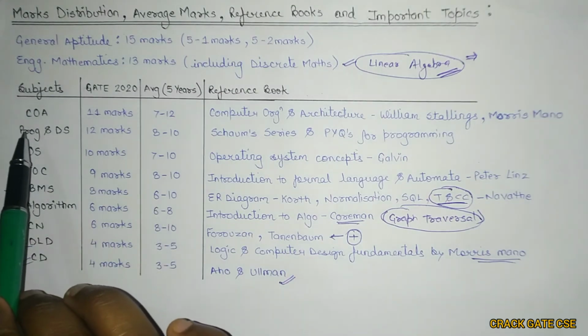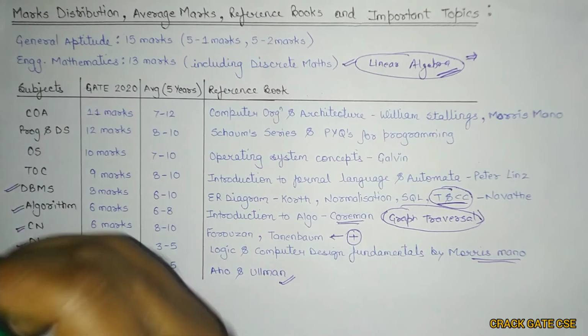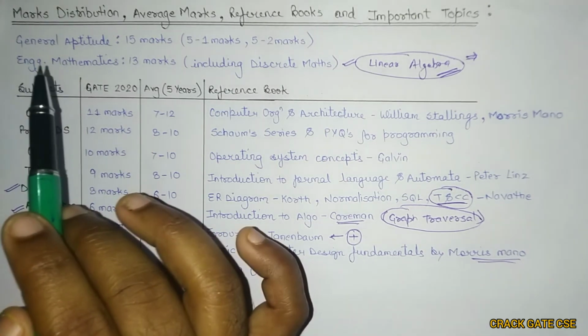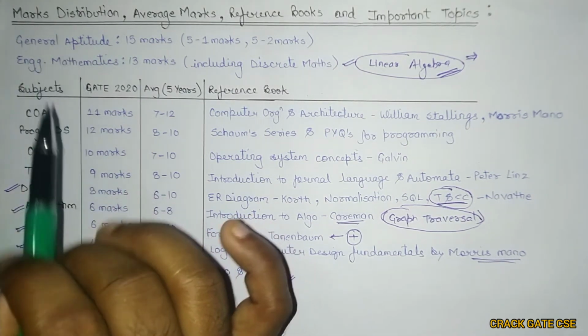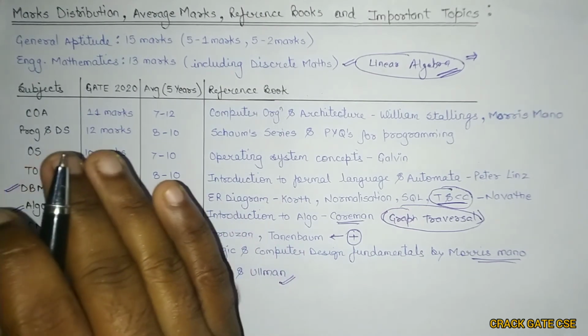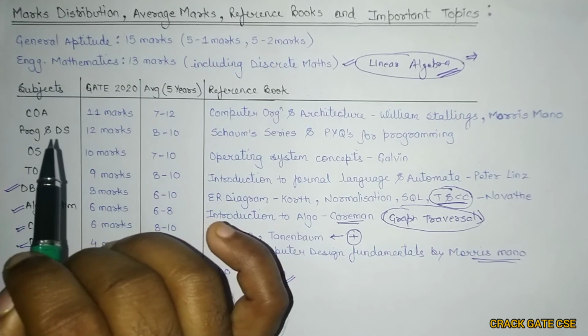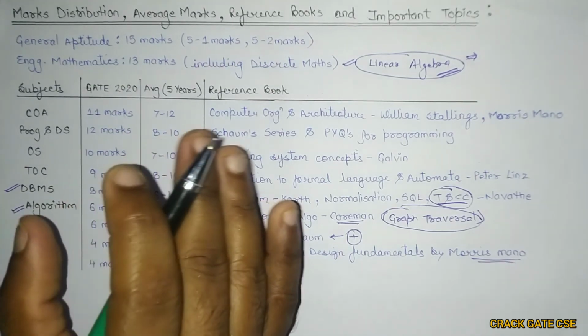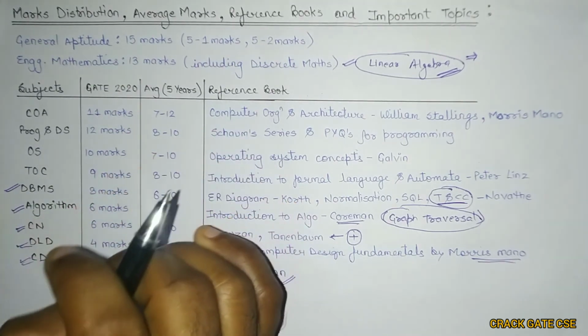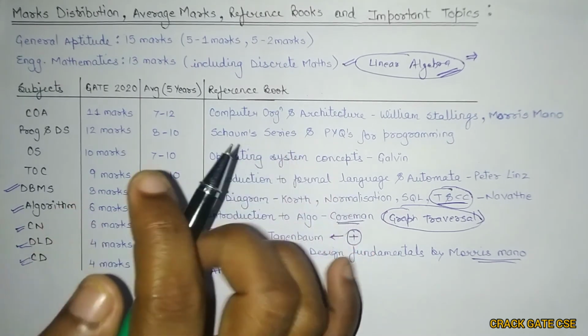For computer organization and architecture, the important topics are cache memory organization, pipelining, addressing modes, and number system representation, right? Pipelining is very important. Every year there is a question from pipelining, or sometimes there are two questions from pipelining.